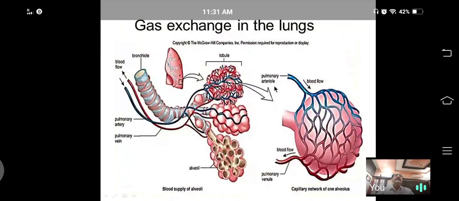Next, see, this is a tertiary bronchiole. It terminates with air sacs, alveoli. One of the alveoli is enlarged. This is a single enlarged alveolus. Inside, it receives air during inspiration. Externally it is covered by 2 types of blood capillaries. They are afferent and efferent, formed between the afferent and efferent arterioles.